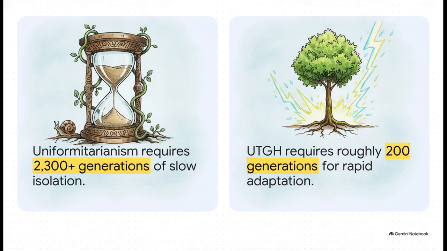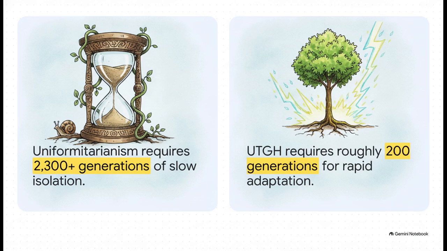But the author poses a super provocative question. If the standard scientific framework of uniformitarianism is correct, how many generations of hominid had to completely die out until a useful random mutation could actually fix a real biological impediment to survival? The wait time for a beneficial mutation to take hold is just agonizingly slow. UTGH counters this by arguing that human diversity was actually produced in roughly 200 generations, or just over 5,000 years.